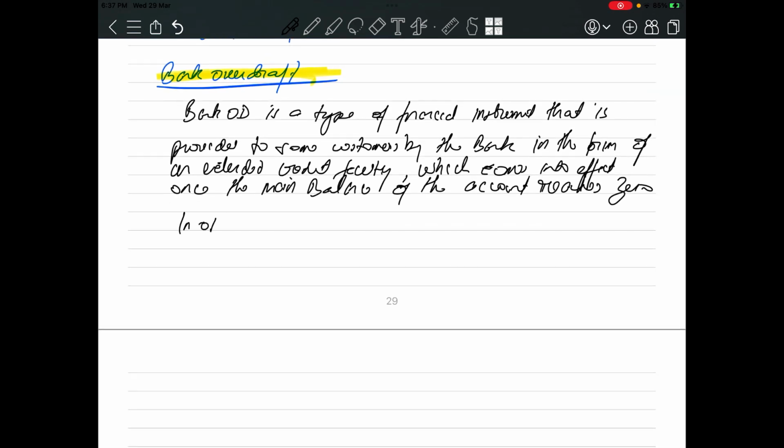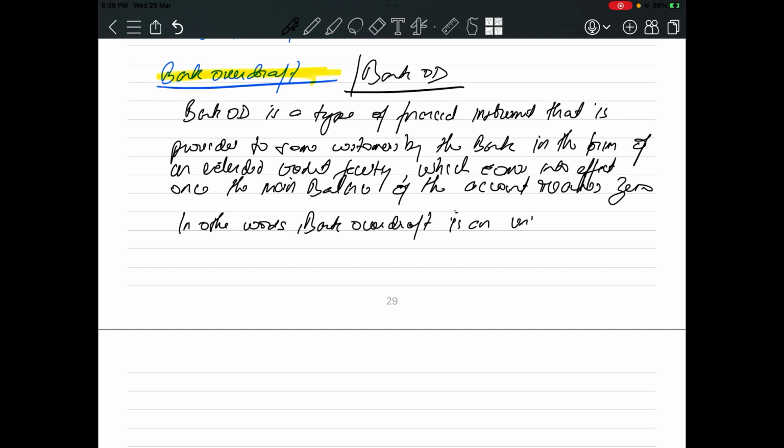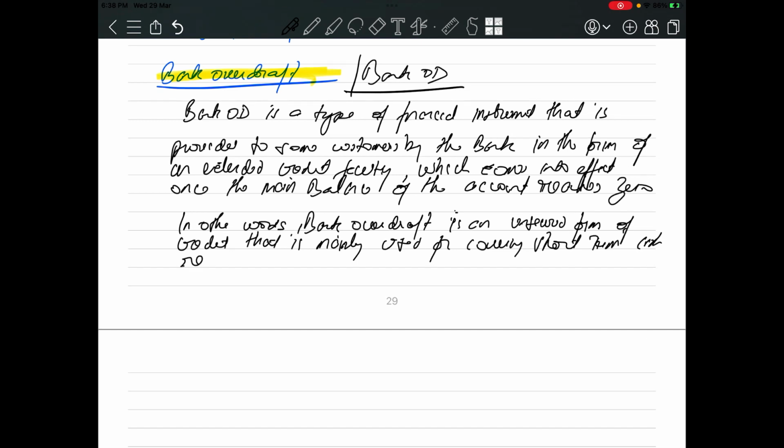In other words, bank overdraft, you can also call it bank OD for short. Bank overdraft is an instrument. In other words, bank overdraft is an unsecured form of credit that is mainly used for covering short-term cash requirements.